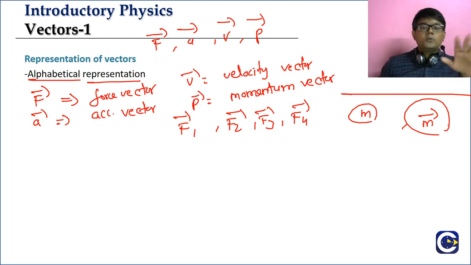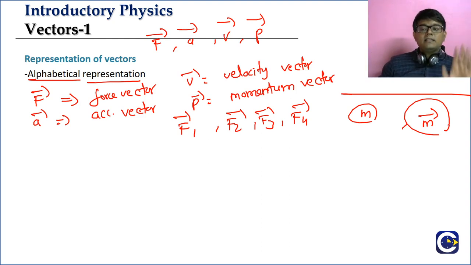If we know that force is a vector, we can put a bar above the F symbol and represent it as the force vector. If you know that acceleration is a vector, you can put a bar above the A symbol and that represents the acceleration vector. But just putting a bar does not make a scalar into a vector. If we put a bar above m, the scalar is not going to become a vector. So you should have clarity on that.